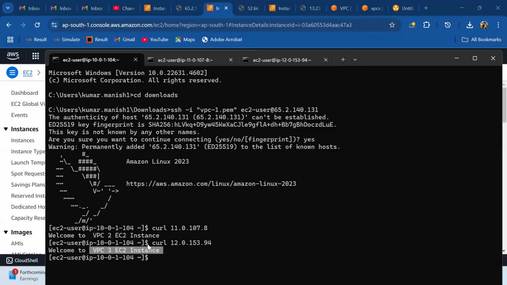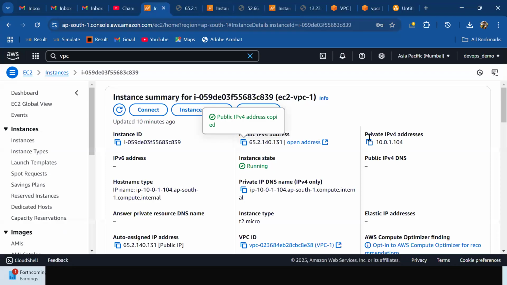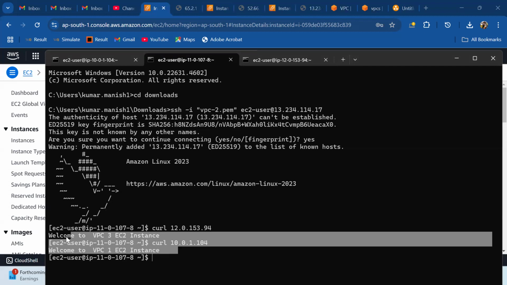Now let's do the same thing. Curl 12.0. This is the VPC3, correct? Let's communicate on the VPC2, correct? So let's copy. This is the EC2 instance which is part of VPC2, 11.0, correct? Let's do the curl. This is the private IP address of the third EC2 instance which is part of VPC3. Let's do the curl. You can see the message, welcome to VPC3 EC2 instance. Now let's do the curl and the IP address of EC2 instance 1 which is part of VPC1. Welcome to VPC1 should be there. Welcome to VPC1 EC2 instance. So VPC2 is able to communicate with 1 and 3, correct?